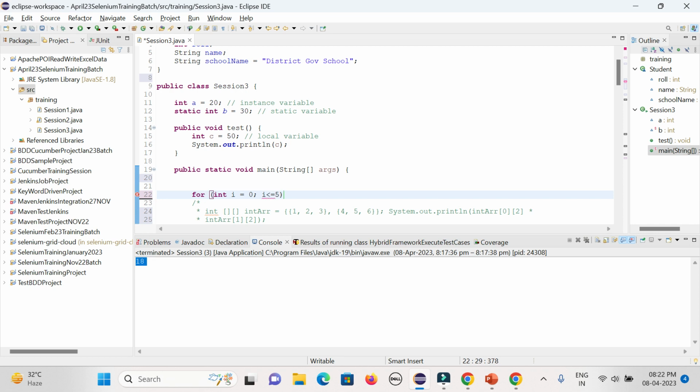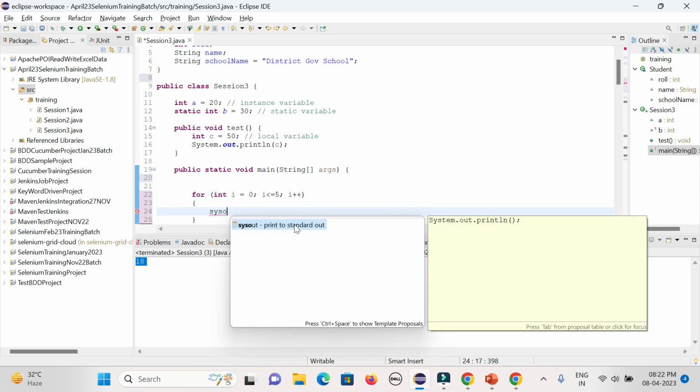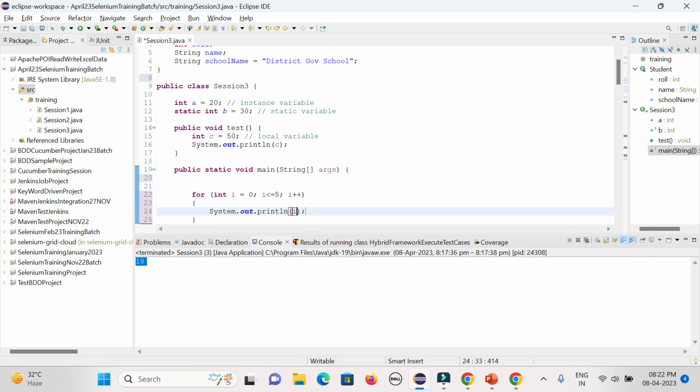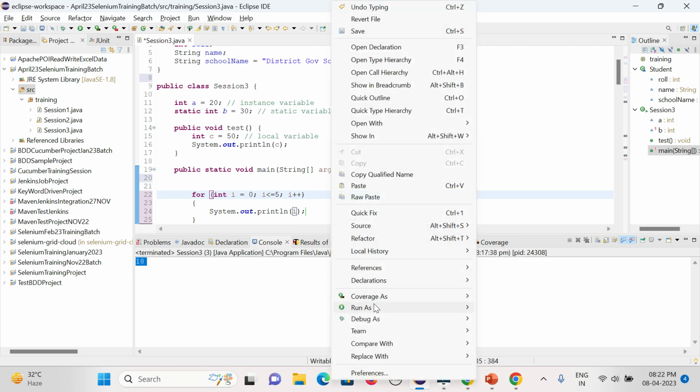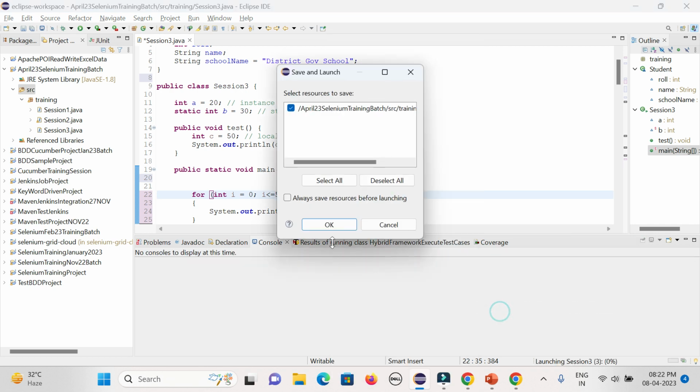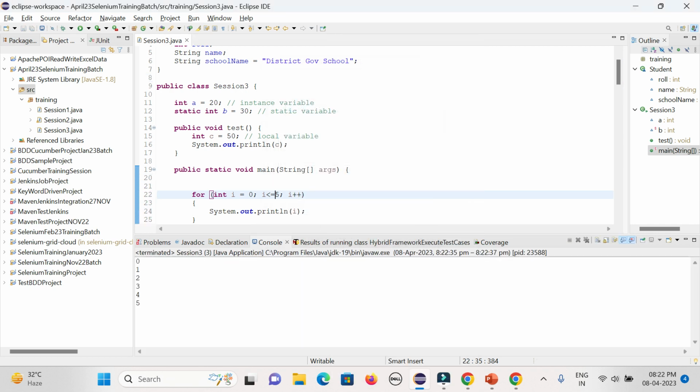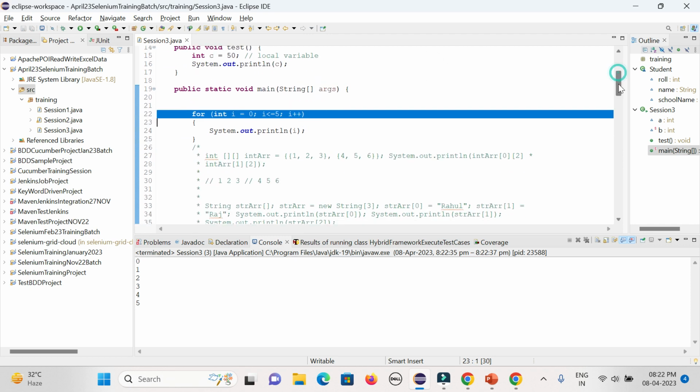So it will go till 5 because you are using less than or equal to, then semicolon, i++. Then within the double quotes you give whatever you want to print out, i. Now if you want to execute, it will start with 0 and go till 5 because your sign is equal to 5. That is the way you can use the increment operator.